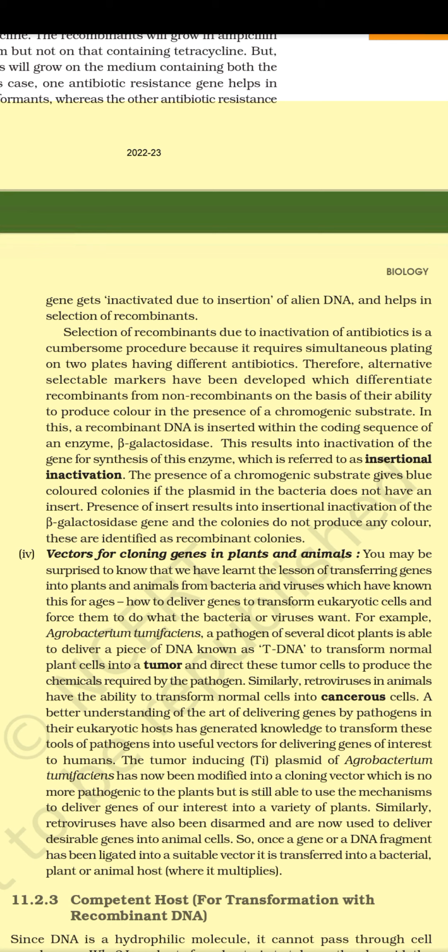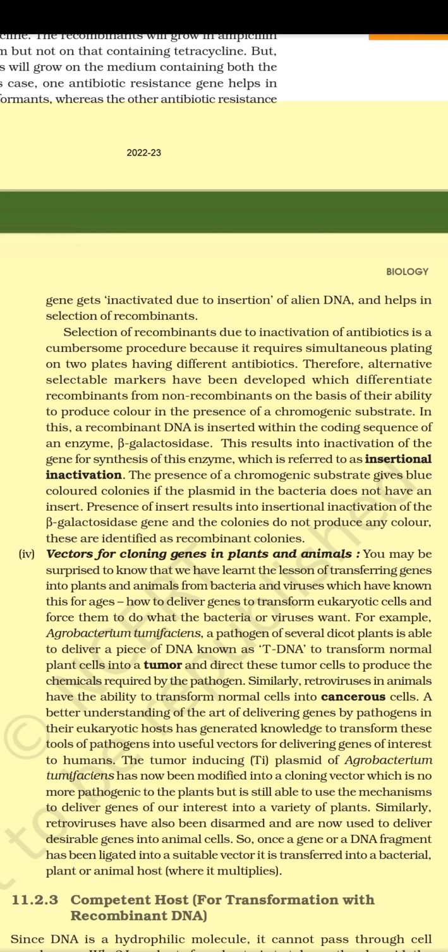A better understanding of the art of delivering genes by pathogens in the eukaryotic host has generated knowledge to transform these tools of pathogens into useful vectors for delivering genes of interest to humans. The tumor-inducing Ti plasmid of Agrobacterium tumefaciens has now been modified into a cloning vector which is no more pathogenic to the plants but is still able to use the mechanisms to deliver genes of our interest into a variety of plants. Similarly, retroviruses have also been disarmed and are now used to deliver desirable genes into animal cells. So, once a gene or DNA fragment has been ligated into a suitable vector, it is transferred into a bacterial, plant or animal host where it multiplies.